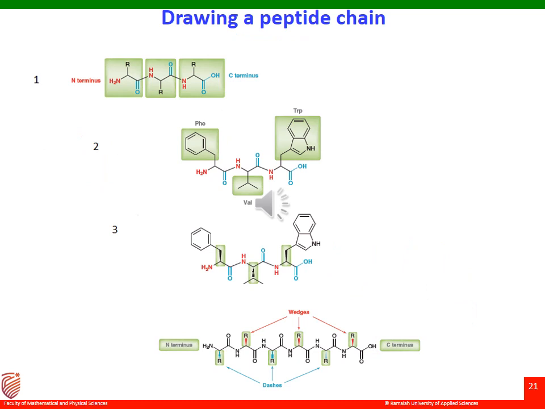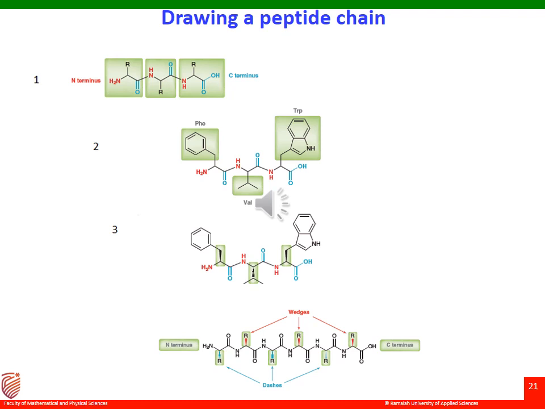Let us indicate properly again, drawing a peptide which comprises 3 residue units here, with the N terminus on the left hand side and the C terminus on the right hand side. Do not forget about it. So I have taken 3 here. You can see that the N terminus is written in red color and the C terminus in blue color. So identify the residues here. Given to me is this structure, so I block the amine group in red and the acid in blue. So I have 3 reds for amine and 3 blues for the carboxylic acid. What does that indicate? That indicates there are 3 amino acid residues.